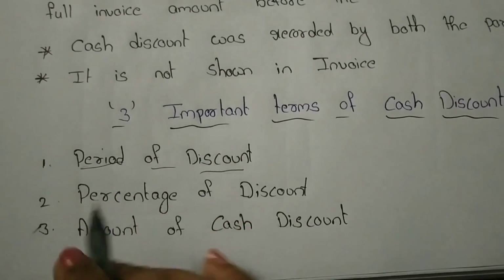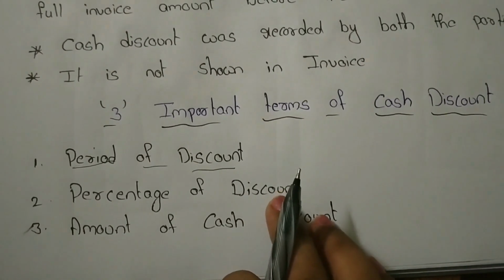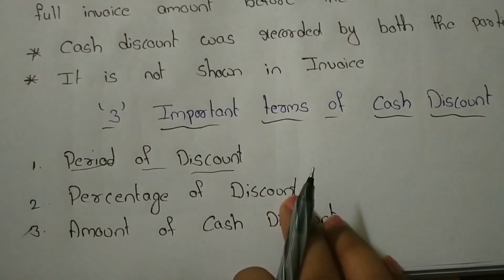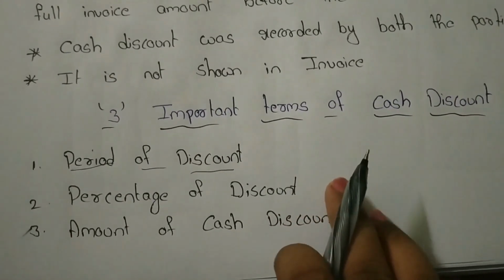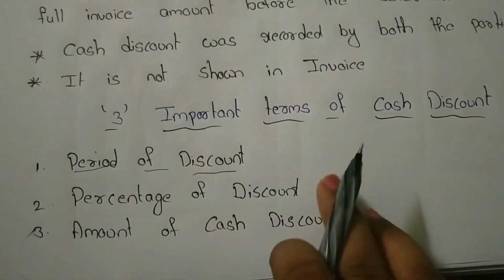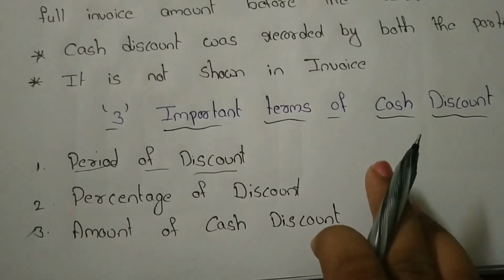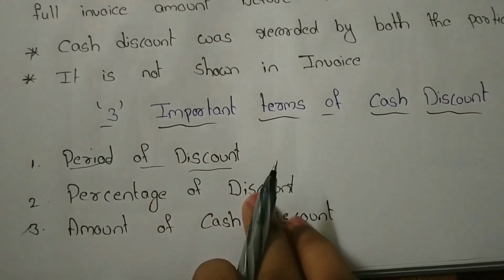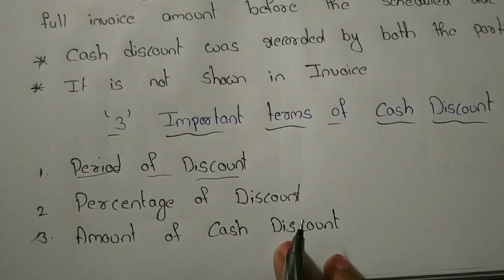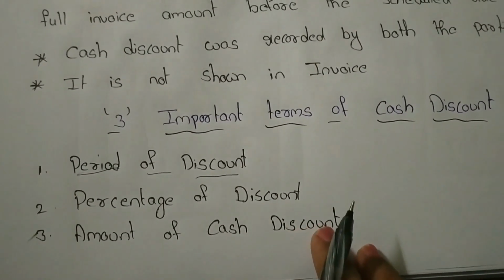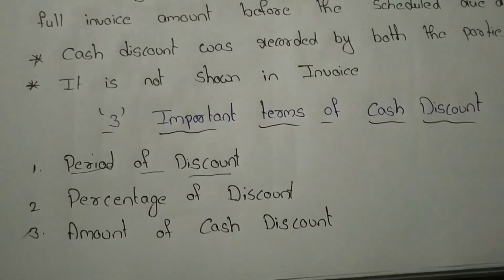Next one, percentage of discount. It means, for suppose, the manufacturing company puts the deadline at 10 days. So if his customer pays the full invoice price before the 10 days, he will get a 2% discount. So the 2% is the percentage of discount here. Next one, amount of cash discount. It means the reduction amount of his invoice price. That is called amount of cash discount.